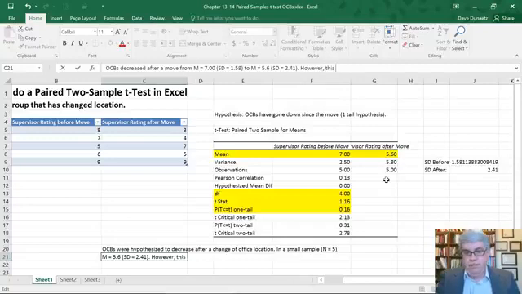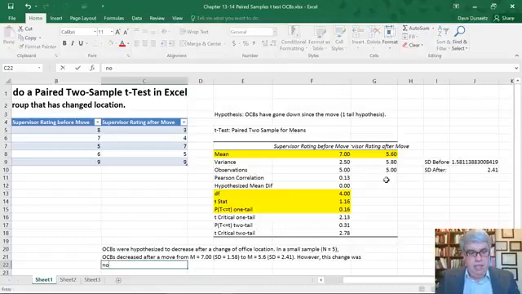However, this change was not significant. And then we can report our t-statistic. We've got control I, t, whoops, turn off the italics, space, equals, and our t-stat was 1.6, and we need to report the degrees of freedom.